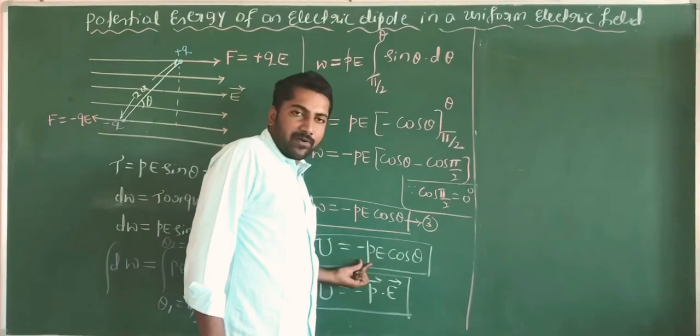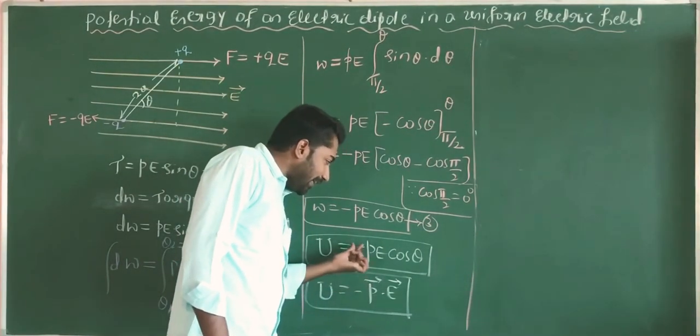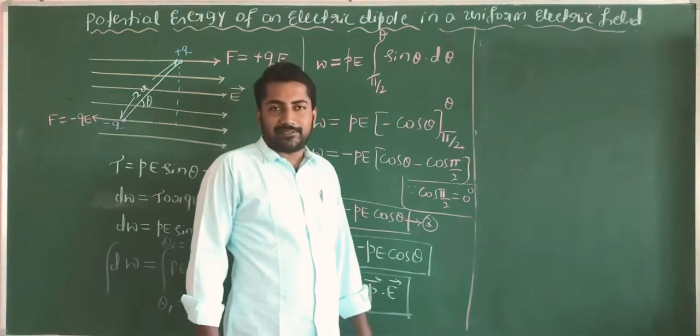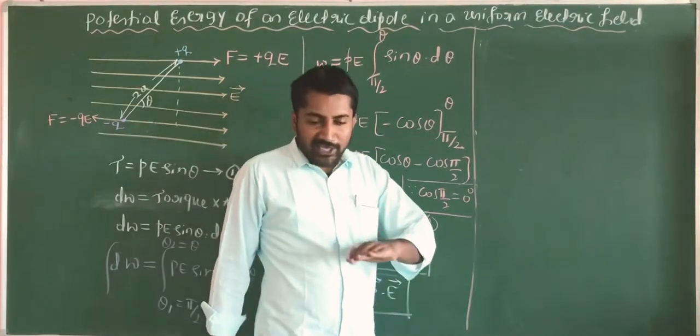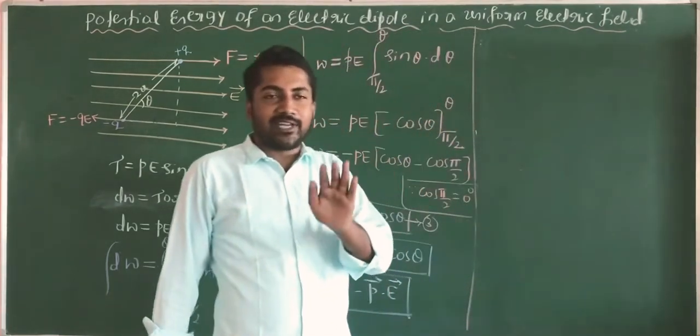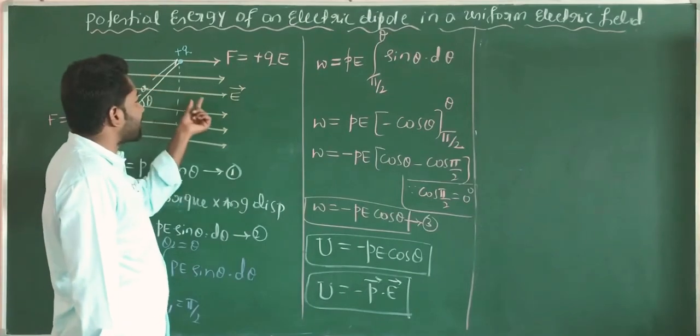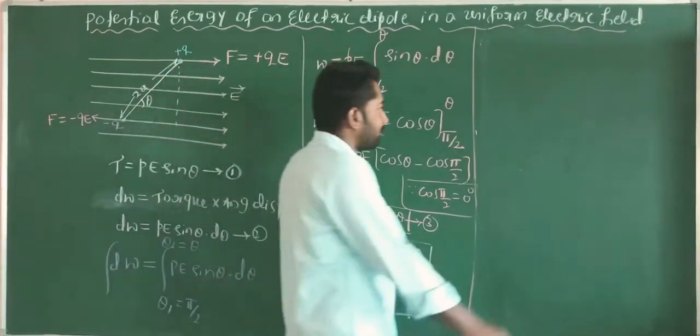Now, when is this potential energy maximum, when is it minimum, and when is it 0 for an electric dipole placed in a region of uniform electric field?